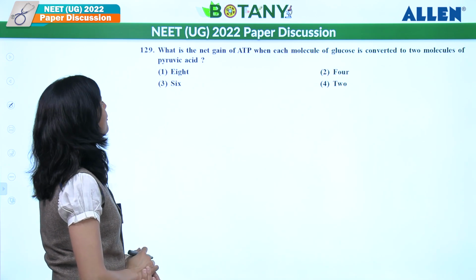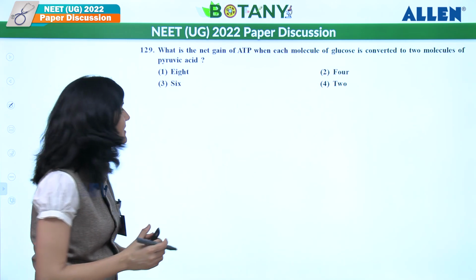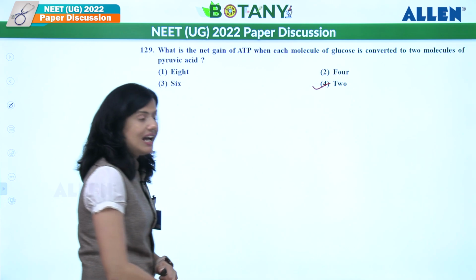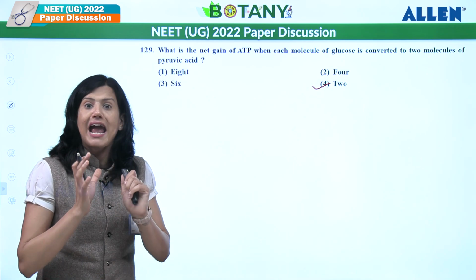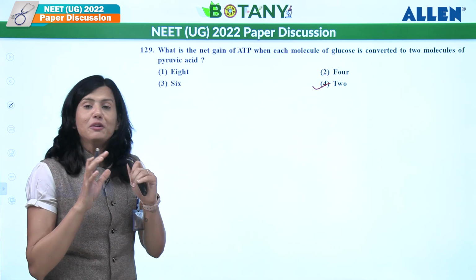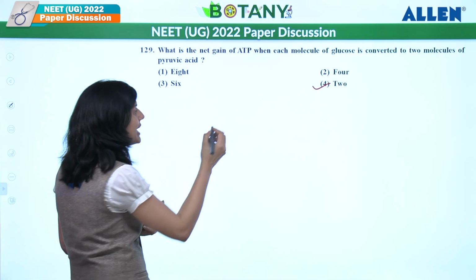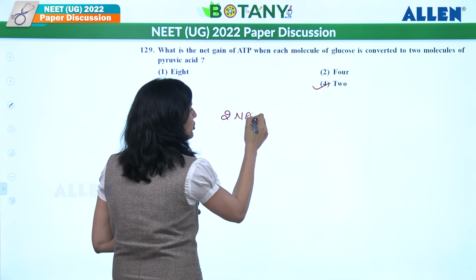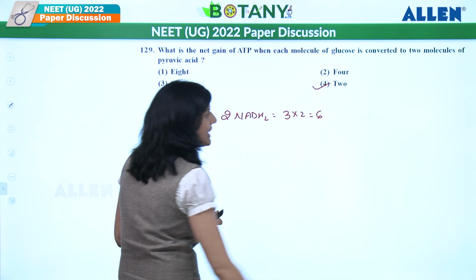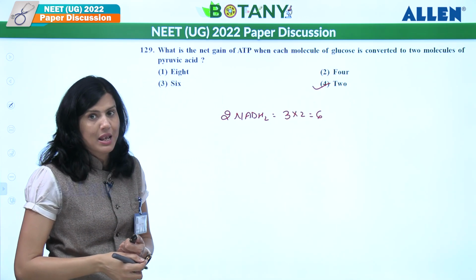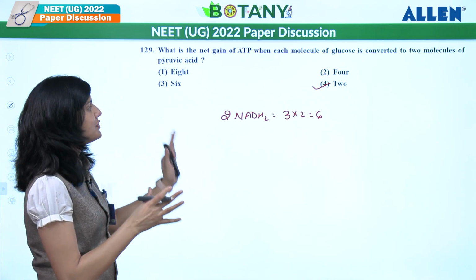What is net gain of ATP when each molecule of glucose is converted into 2 molecules of pyruvic acid? Answer should be 2 here. As they are not mentioning in presence of oxygen or in aerobic respiration, right? If they might have mentioned oxygen or aerobic respiration, we might have converted NADH2 also as 3 into 2, so 6 ATP, and answer might have gone as 8. But as they do not mention this, they are just asking what is happening here. Answer should be 2 here.